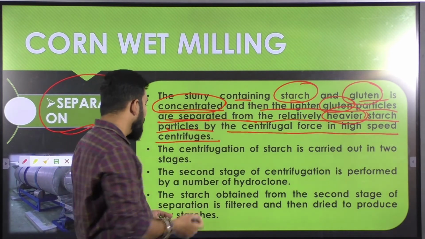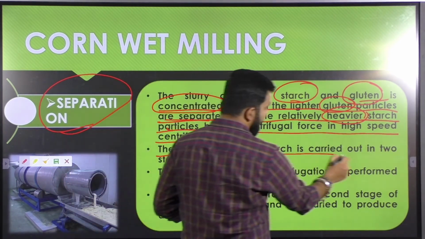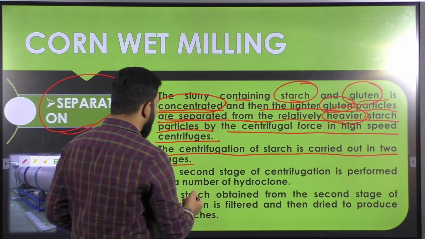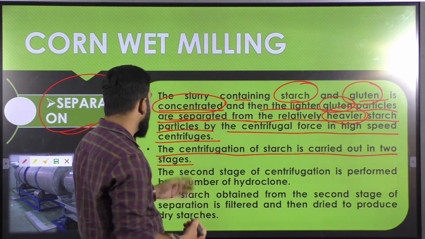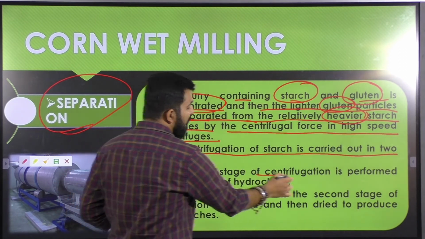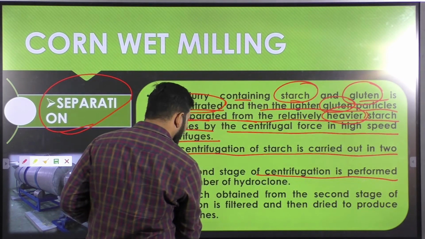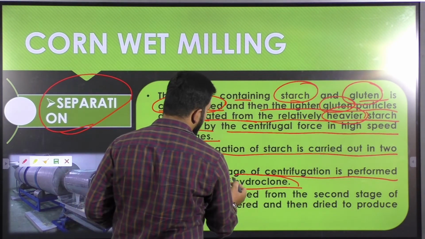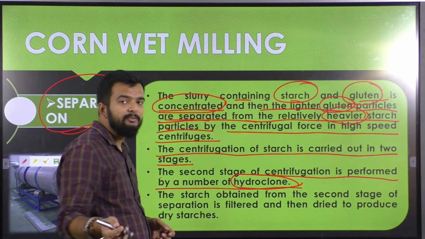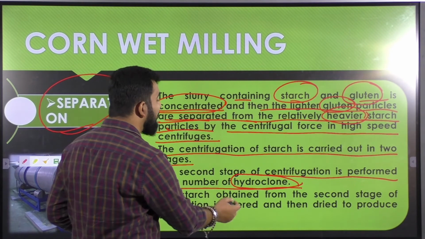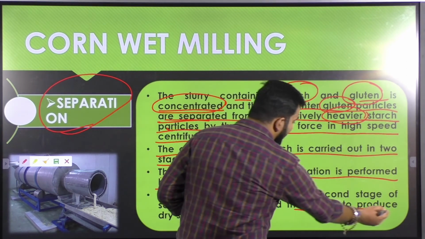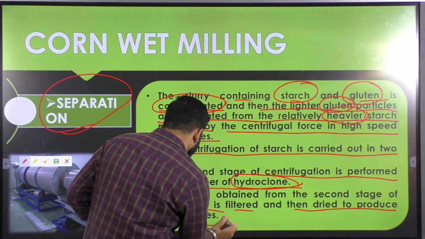The centrifugation of starch is carried out in two stages. The second stage of centrifugation is performed by a number of hydroclones, which again separate your lighter particles from your heavier particles. The starch obtained from the second stage of separation is filtered and then dried to produce your dry starches.